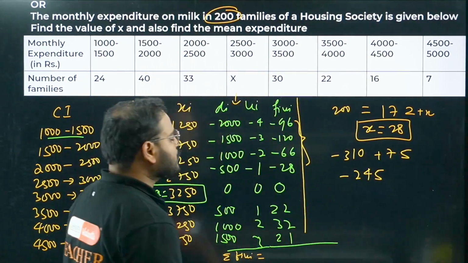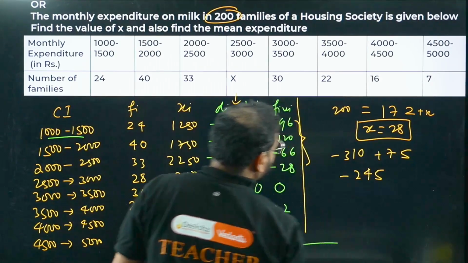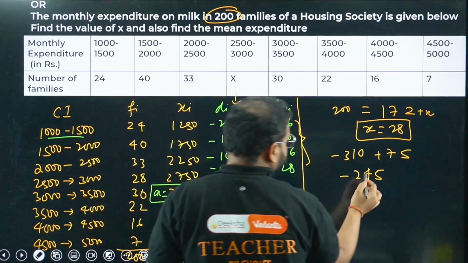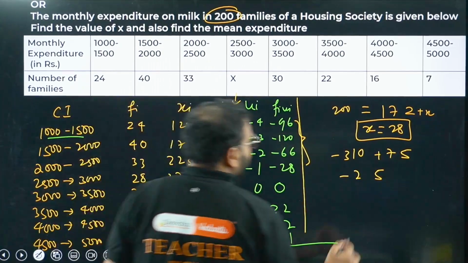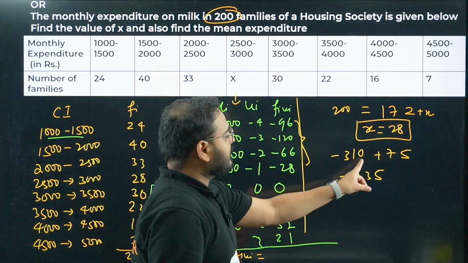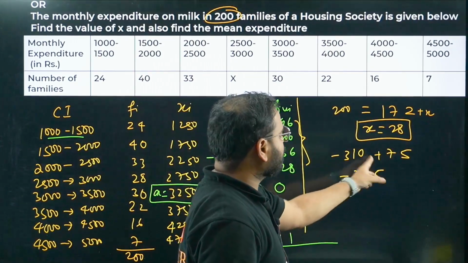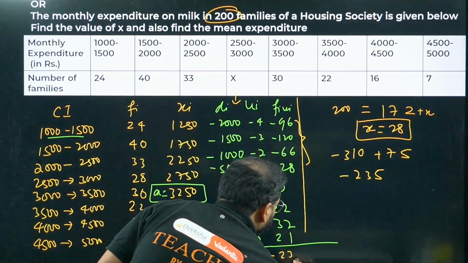Minus 245. Correct? Okay, no, that's incorrect. It will be 235, right, sir? It will be 235. Okay, one second. How come? Take this as 10 minus 5 is 5. No, this is 0 now. So 10 minus 7 will be 3, no? So 2 minus nothing is minus 235. This value is coming as minus 235.